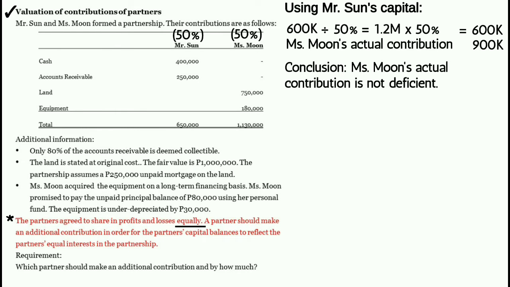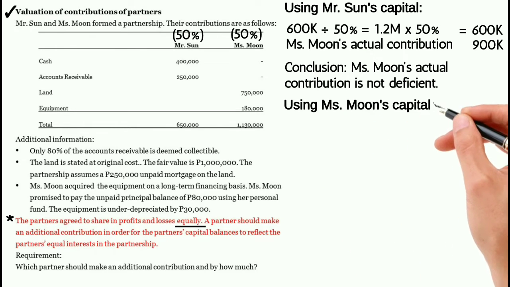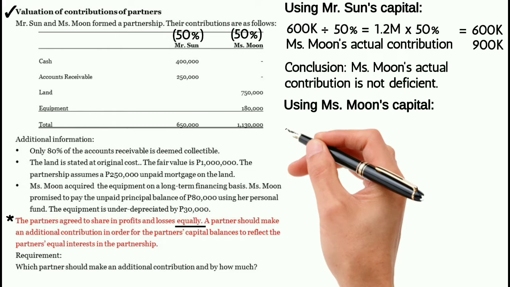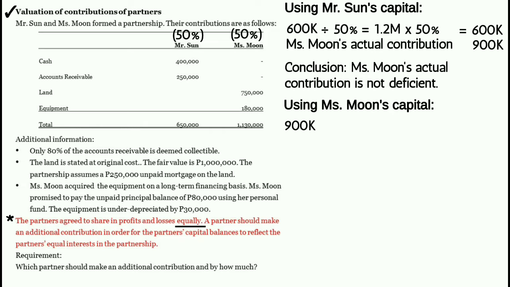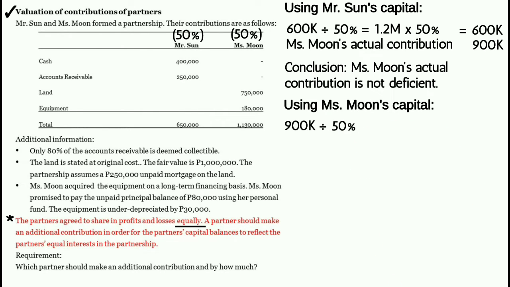Sun at kung magkano, kailangan nating gamitin yung capital ni Miss Moon. Use the capital of the other partner. Ang capital ni Miss Moon ay 900,000 pesos. I-divide natin yan ng 50%.